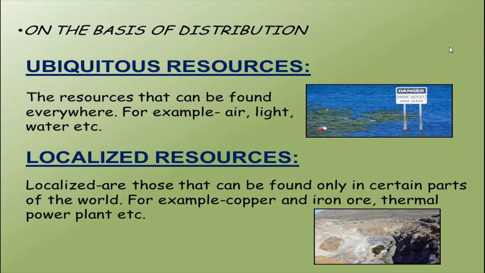What is the difference between ubiquitous resources and localized resources? The difference is that resources that can be found everywhere are ubiquitous resources, for example air, light, water, and on the other side, localized resources can be found only in certain parts of the world.